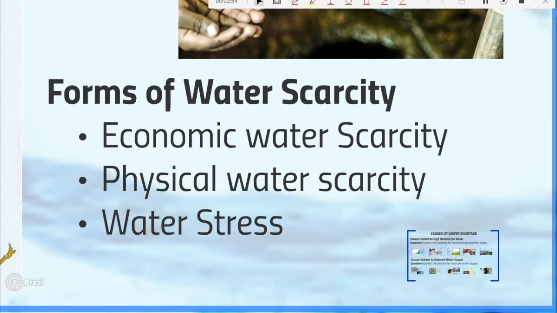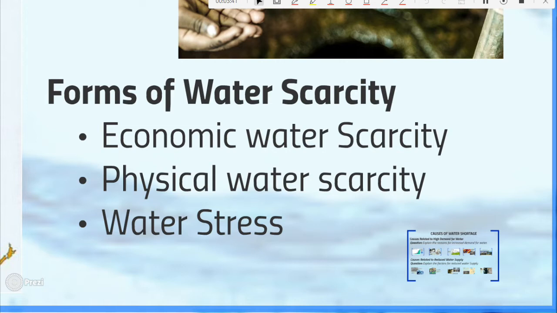We have three forms, and number one is economic water scarcity. And what this means is water may be available, but it is inaccessible or it is unusable. This could be because maybe it is very deep in the ground and it's very expensive for people to extract, or it is very costly for people or for the country to transport water from places where it is in plenty to areas where it is needed. Or probably water might be polluted and the government or the people lack the resources to clean it up.